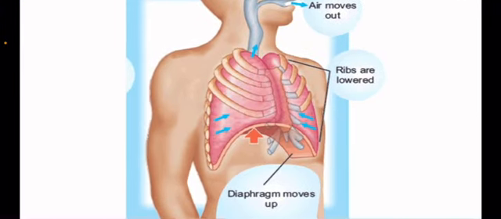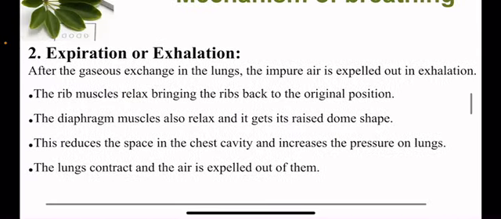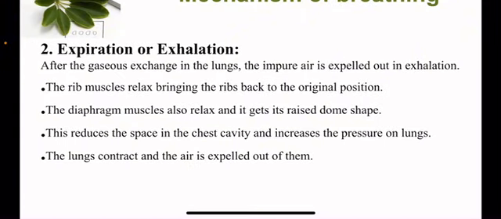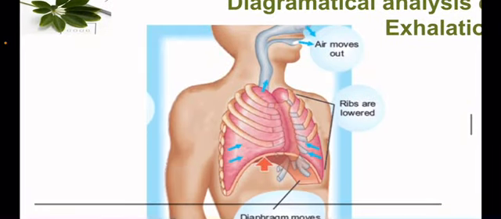The diaphragm muscles also relax and the dome-shaped diaphragm is raised. Pressure within the chest cavity reduces and pressure on the lungs increases, the same phenomenon that occurs in inhalation.